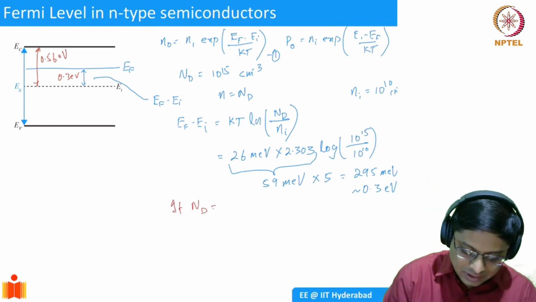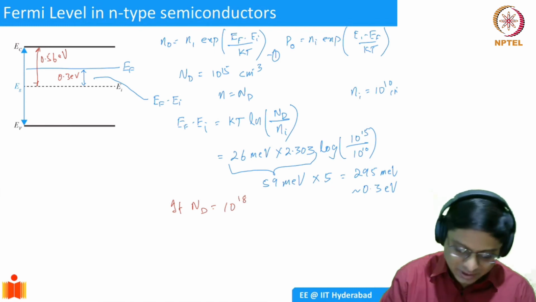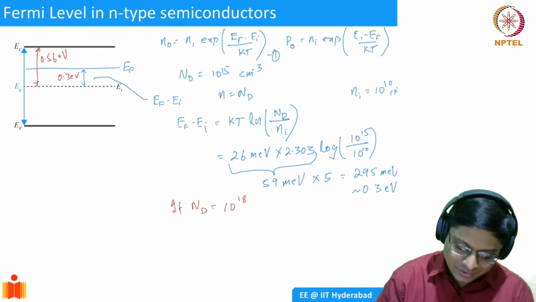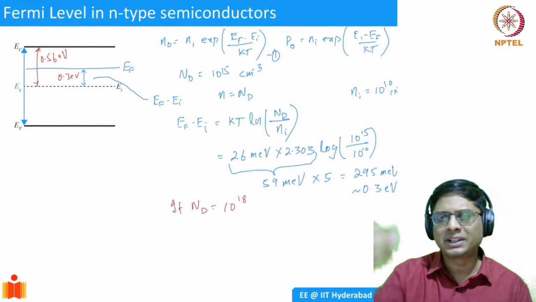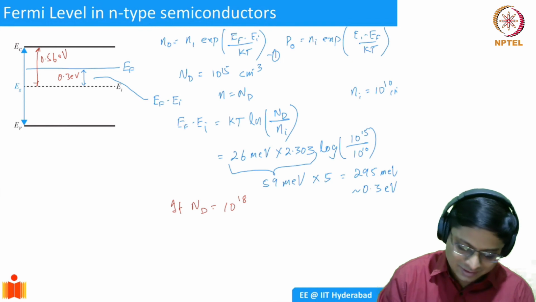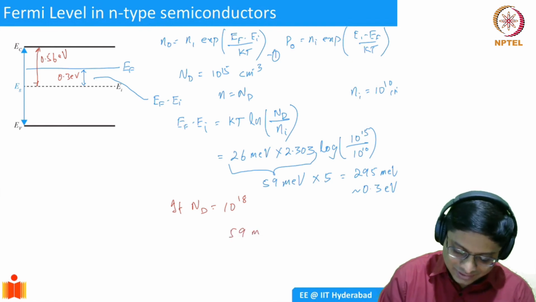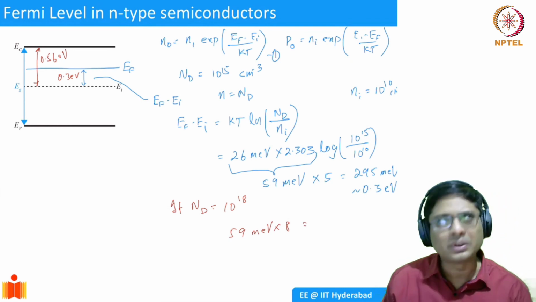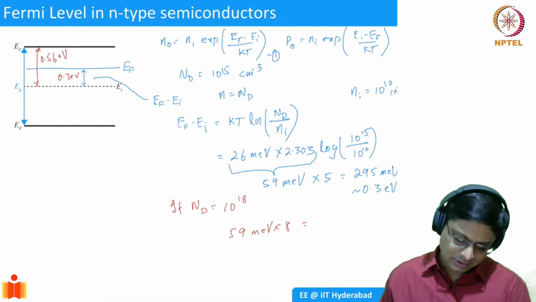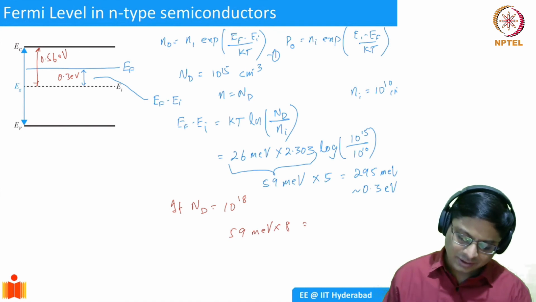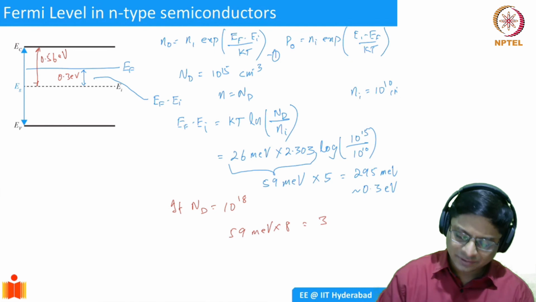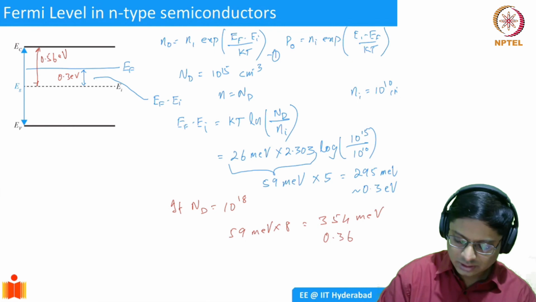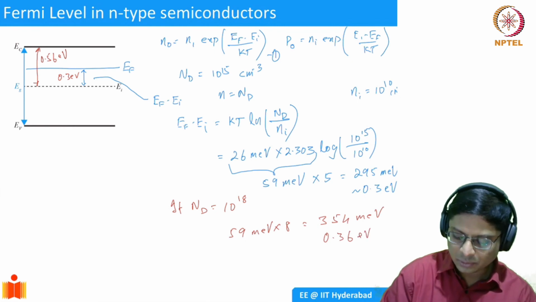If Nd is going to be 10 power 18, what would happen? Now we have already done most of the calculation. So it's going to be 10 power 18 divided by 10 power 10, so 8 orders of magnitude. I'll leave it for you to verify, but it's going to be 59 meV into 8. That's going to be 60 into 8, 480, minus 6, 474... it's going to be about 0.36 eV.